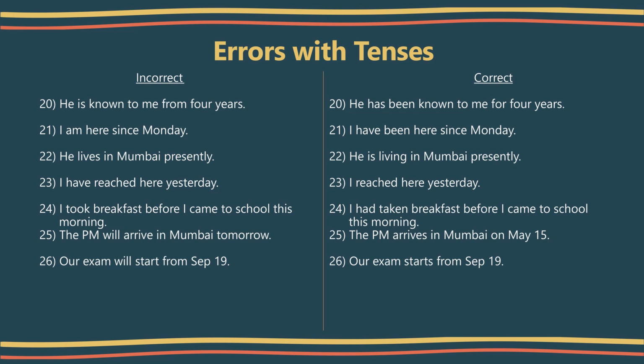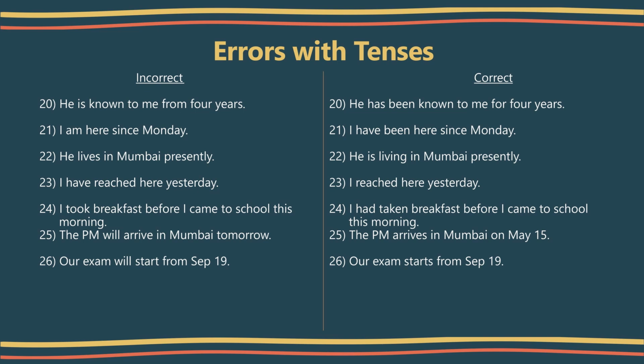Next sentence, he lives in Mumbai presently. We use continuous for things happening at or around the time of speaking, when the action is not complete. Also, we use present continuous for time adverbials like now, presently, at the moment, at present, etc. So, we will say he is living in Mumbai presently.